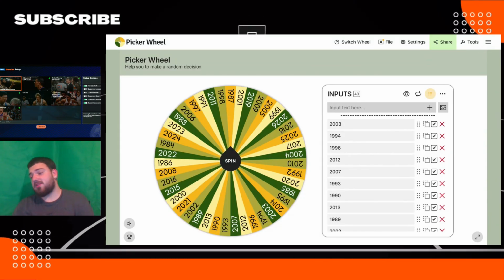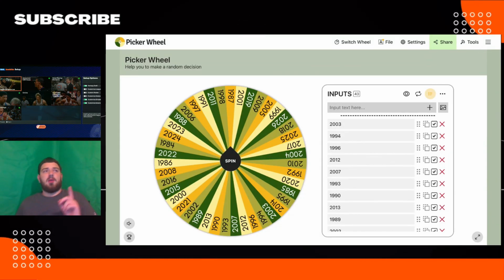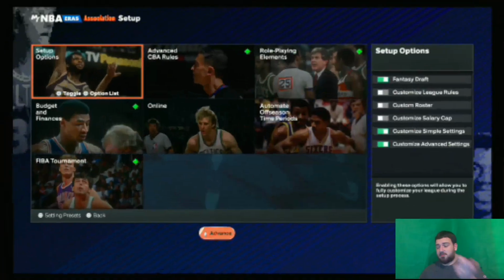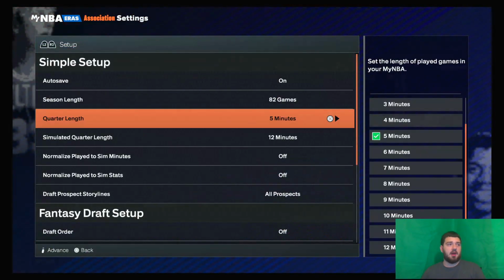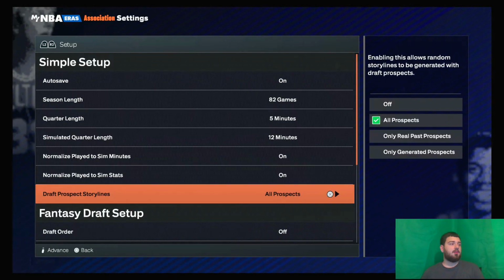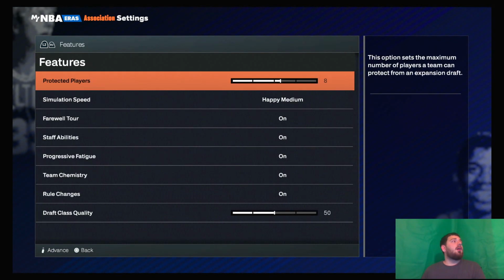We are not spinning this wheel yet, though, because we got to watch the fantasy draft first and look at some rosters. But yeah, so we got all this draft storylines for all prospects. So maybe LeBron James doesn't go first in his draft because he maybe doesn't have as good of a high school career, and Carmelo Anthony blooms to be the first overall pick. That's something else that is going to differentiate it.